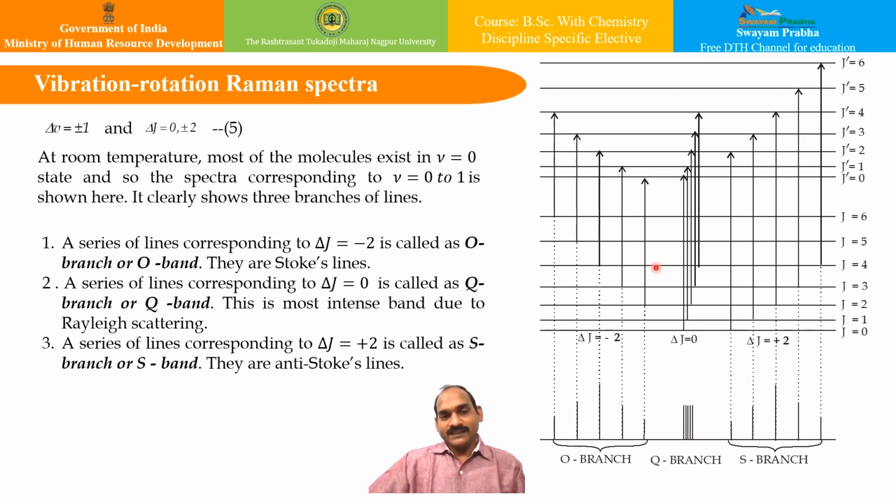The first is a series of lines corresponding to delta J equal to minus 2, and these are called the O branch or O band. You can see here, and all of them are called Stokes lines. See, delta J is equal to minus 2 here, and therefore lesser frequencies will be obtained than the incident one. Now a series of lines corresponding to delta J equal to 0 is called the Q branch or Q band here. That is Rayleigh scattering. And a series of lines corresponding to delta J equal to plus 2 is called the S branch or S band. They are anti-Stokes lines, as discussed earlier.